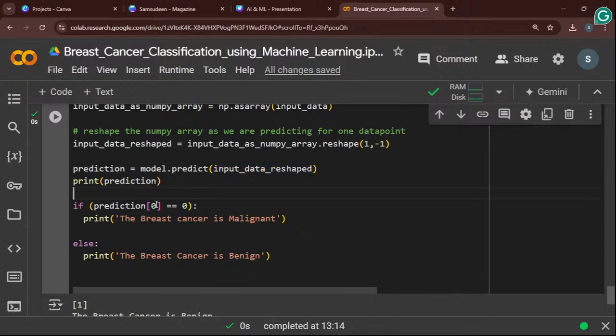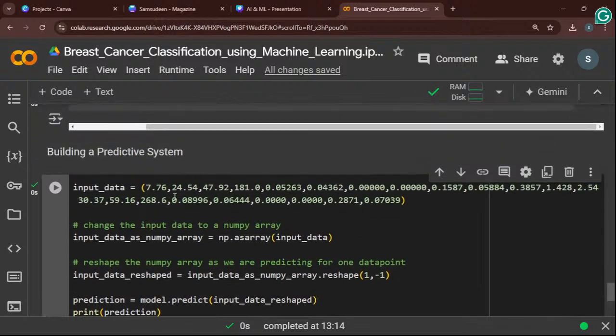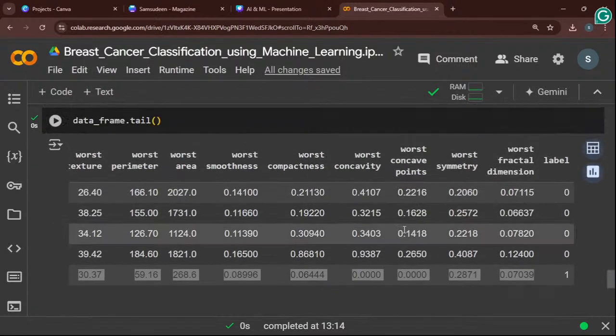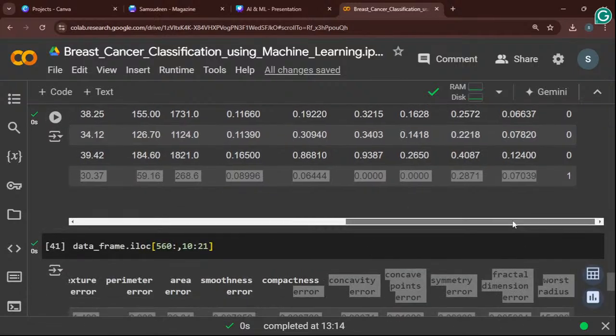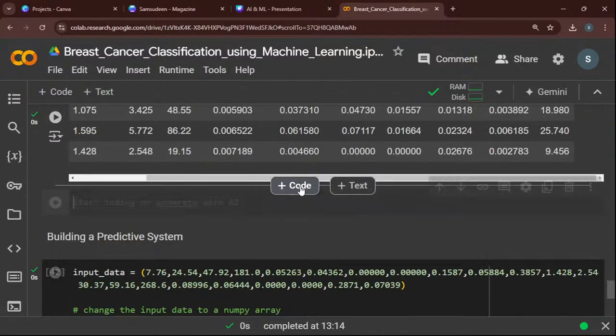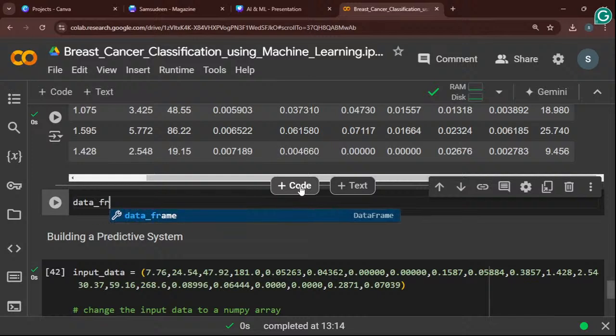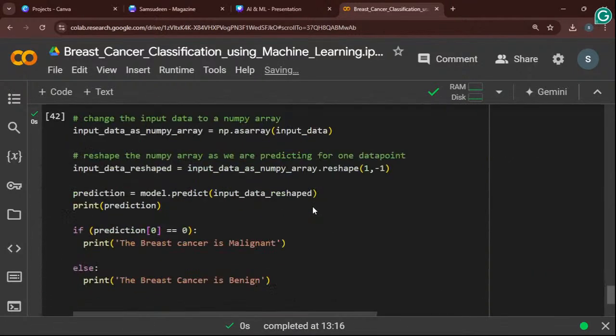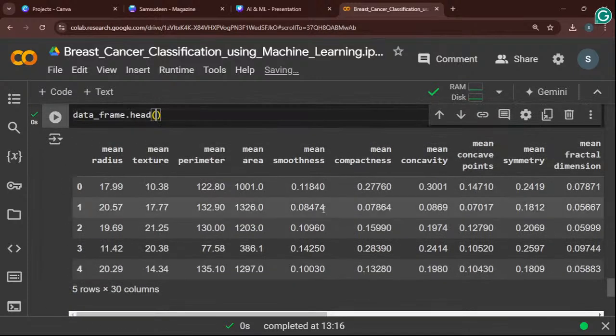If the prediction comes to 0, the breast cancer is malignant. If it comes to 1, the breast cancer is benign. Okay, so now once I run this, then what you can understand. In this, 7.76. Okay, wait a second. Data frame dot head. So okay, 7.76.